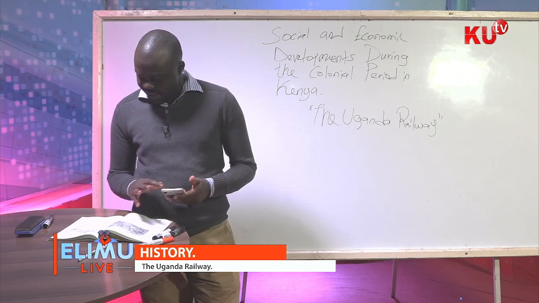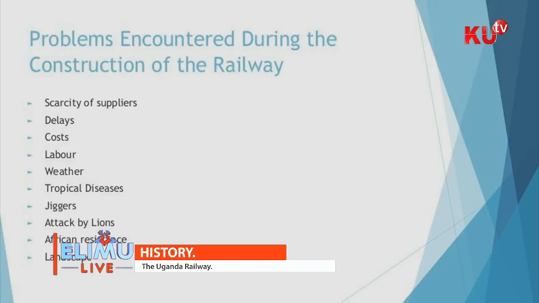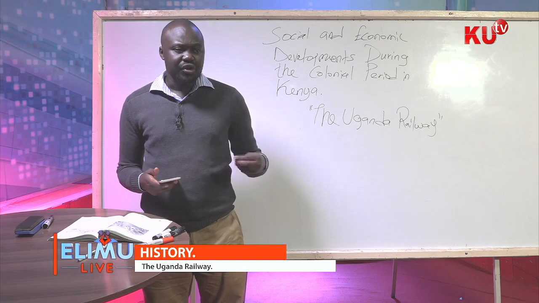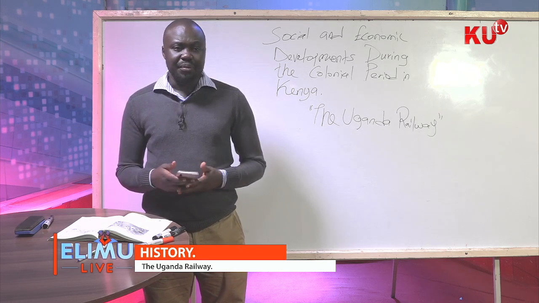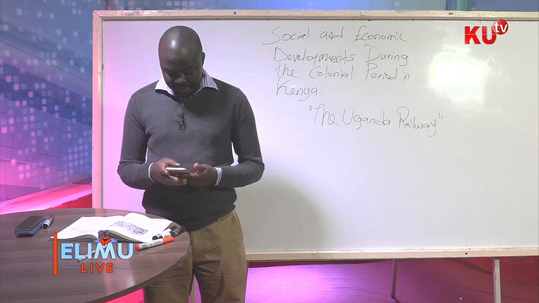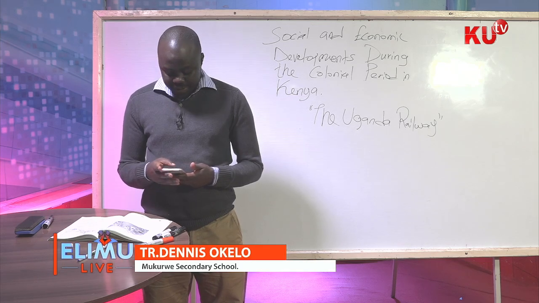Then again, labor. The Africans were not willing to provide the manual labor that was needed during this construction. So these Africans were also not skilled in construction works. This problem was solved by the importation of the Indian coolies. Then the next one is weather.